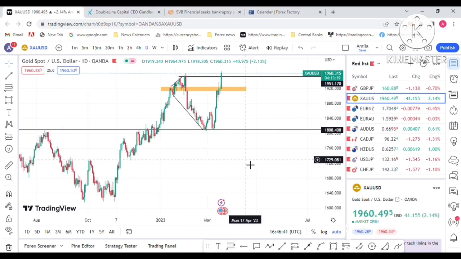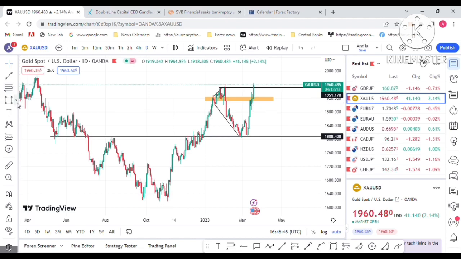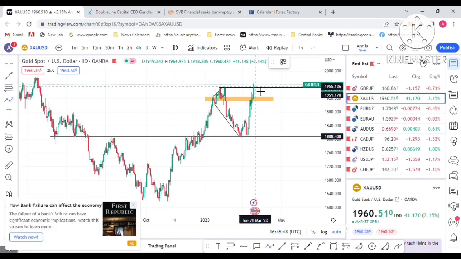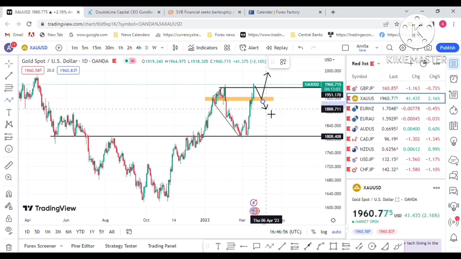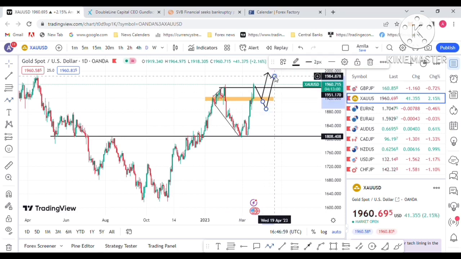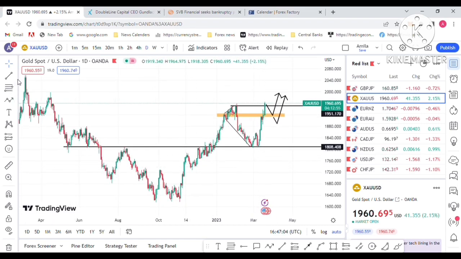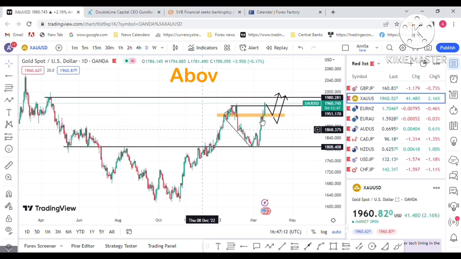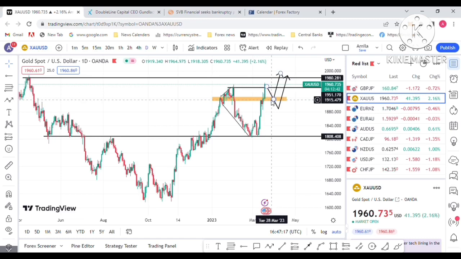So let's see the technical picture. Now I am thinking QM manipulation is continuing: price retraces to this level and continues to the upside next week. That is my forecast goal. Next week price retraces to this below level and continues to the upside. My target is 1990, above 1990, above 1980, is my next week target goal.